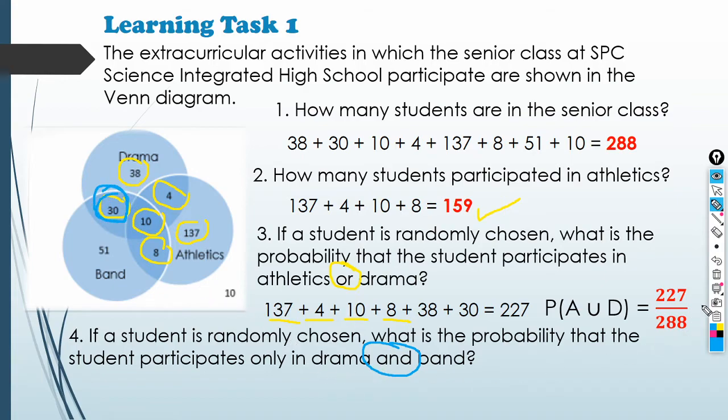Ayan. So, that means, dahil probability siya, so it will be 30 over 288. It's equal to 15 over 144. So, doon sa mga nahirapang mag-reduce to lowest term, gawin nyo na lang, divide nyo by 2.